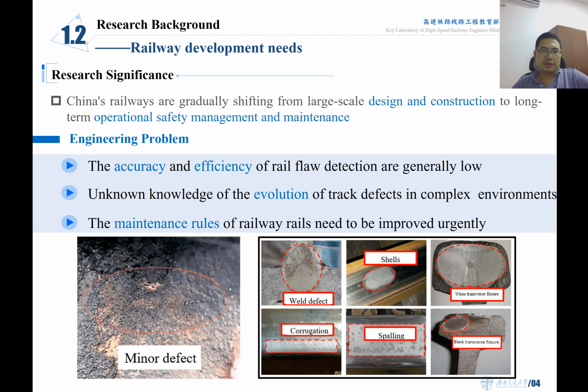Currently, China's railways are gradually shifting from large-scale design and construction to long-term operational safety, management, and maintenance. So there are three engineering problems to be solved. The first one is that the accuracy and the efficiency of rail defect detection are relatively low. The second is that knowledge of the evolution of track defects in complex environments is lacking. The last one is that the maintenance rules of the rails need to be improved urgently.